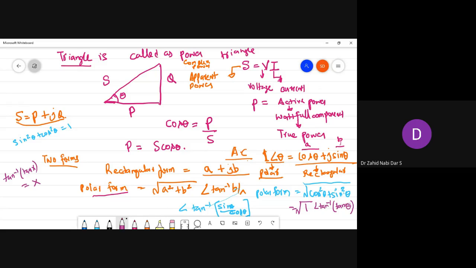So can't I write this as 1 at an angle theta? Yes. What I wrote in the beginning, 1 at an angle theta, is equal to cos theta plus j sin theta. So isn't my polar form equal to my rectangular form? That's what I was trying to explain by this example.